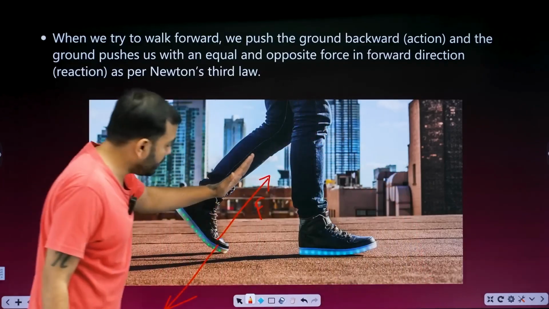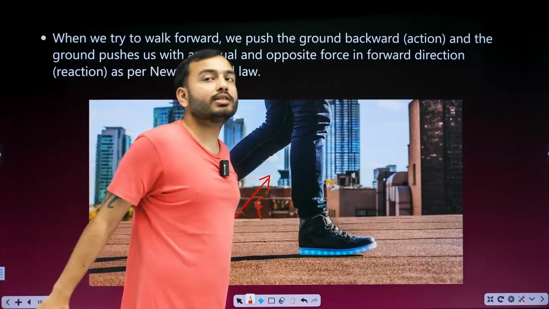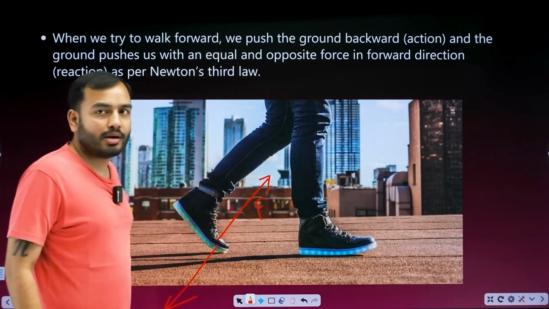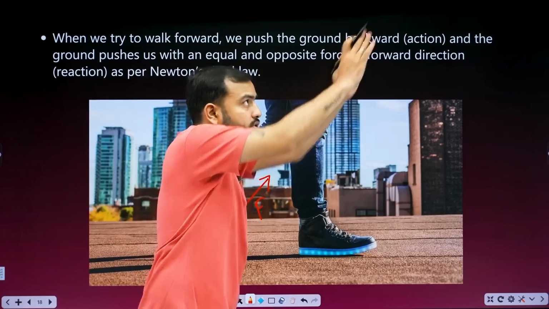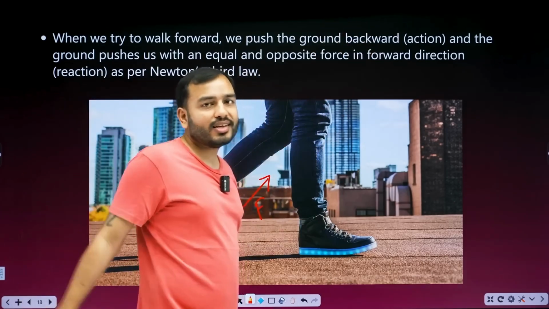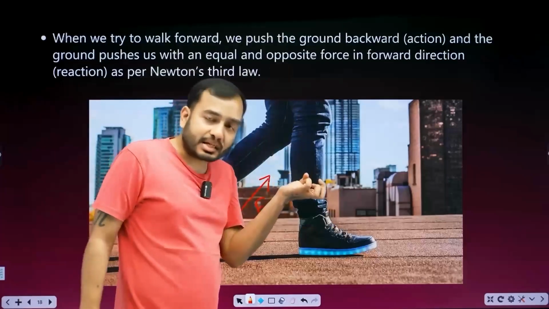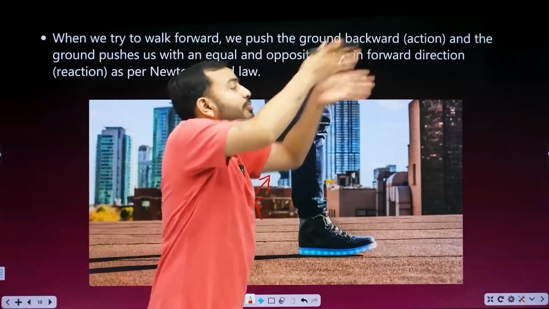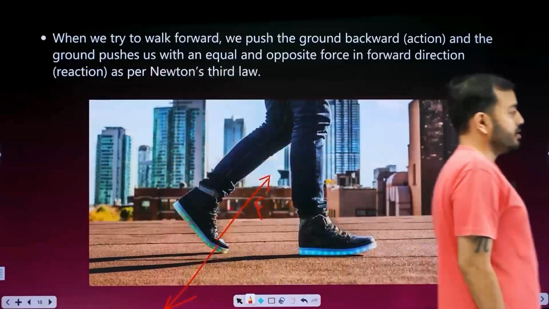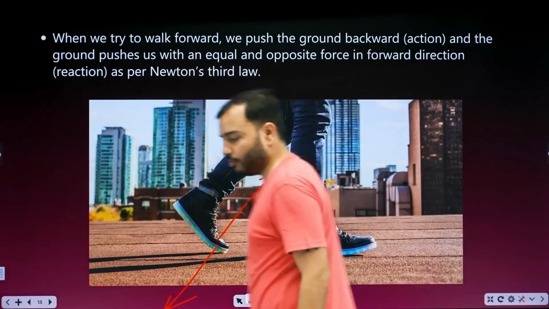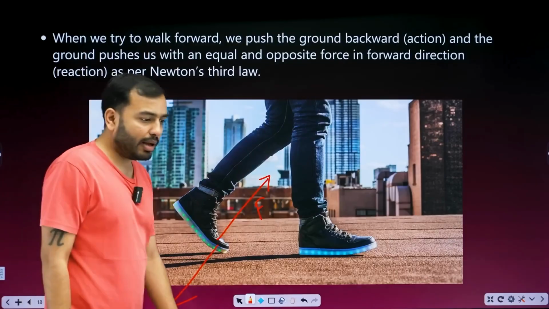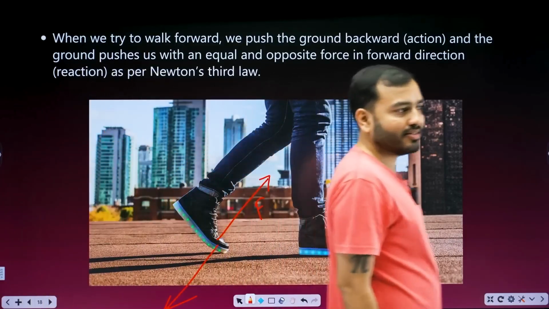Now, because of the force, see, the force is this side, so we should fly in a way, but we don't. We pressed the ground like this, and the ground exerted a force, so we could fly. It doesn't fly. Why? Because the gravitational force keeps us ahead. So we don't fly, but we start moving straight like this, right? Whenever we move ahead, we push the ground backward. Think about it once. Whenever you move ahead, you push the ground backwards.